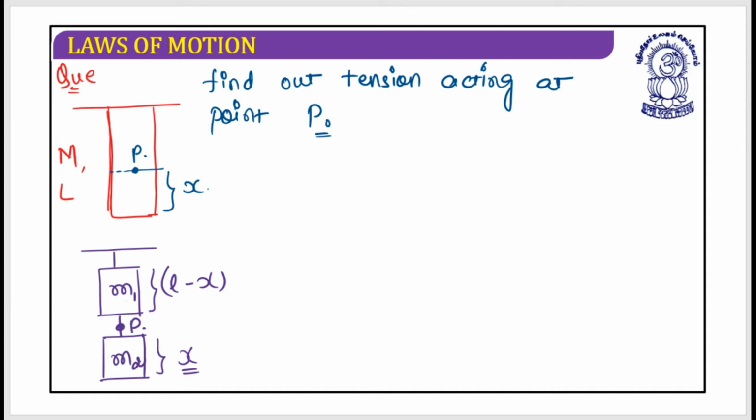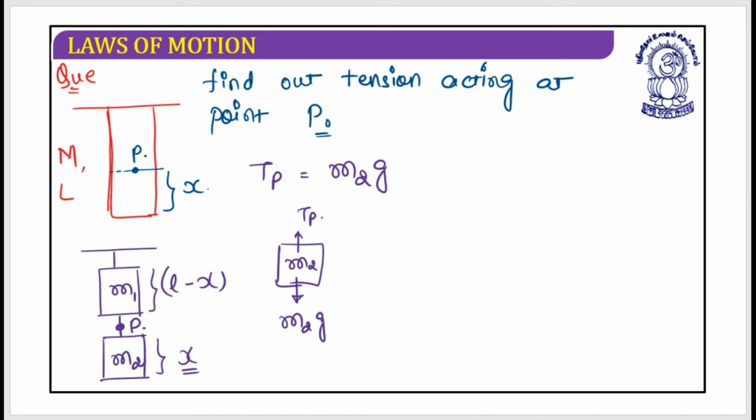So the tension at P is equal to, if I draw a rough sketch of this M2, this is the tension at point P, and this is the mg. So this could be written as Tp equal to m2g.